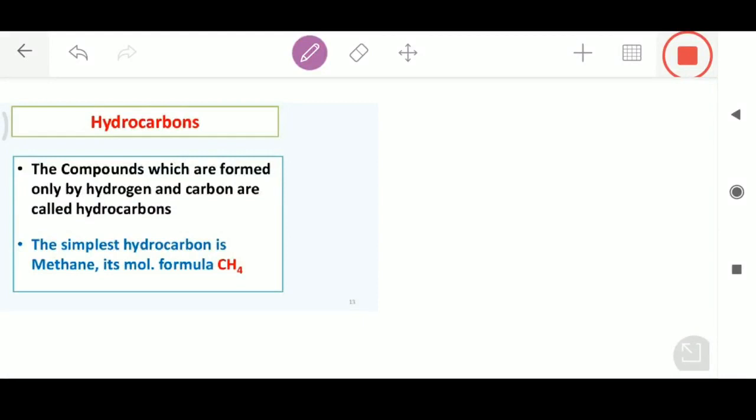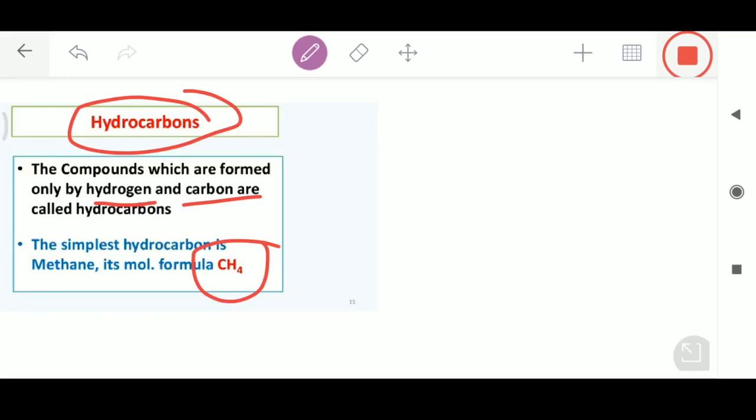We are continuing the topic of hydrocarbons. Let me recapitulate what we discussed in the last video lecture. I told you these hydrocarbons are compounds formed by the combination of hydrogen and carbon. A compound made up of hydrogen and carbon only is called a hydrocarbon, and the simplest of the hydrocarbons is methane. And I gave you certain important examples as far as hydrocarbons are concerned.